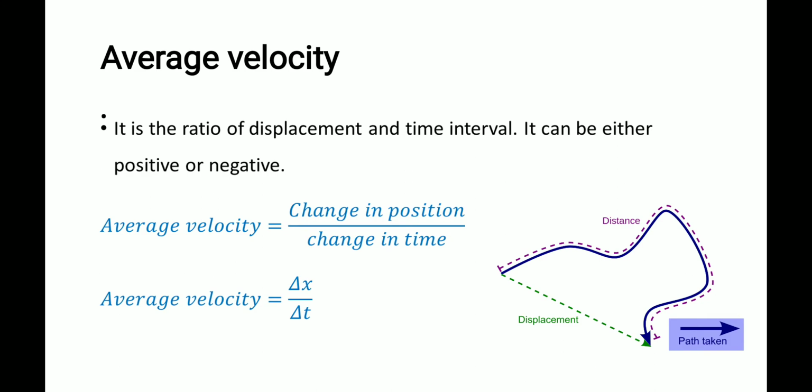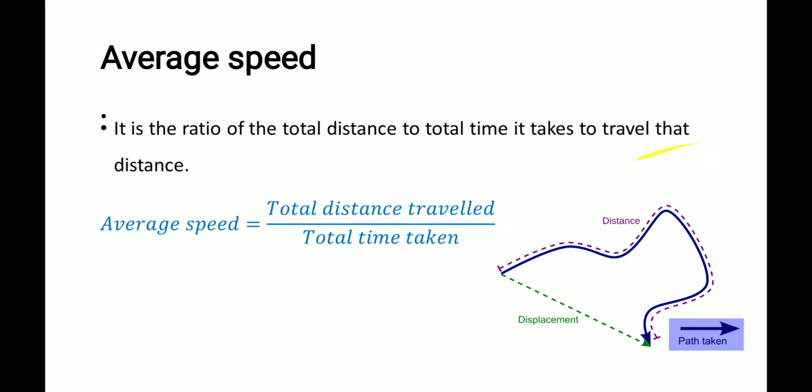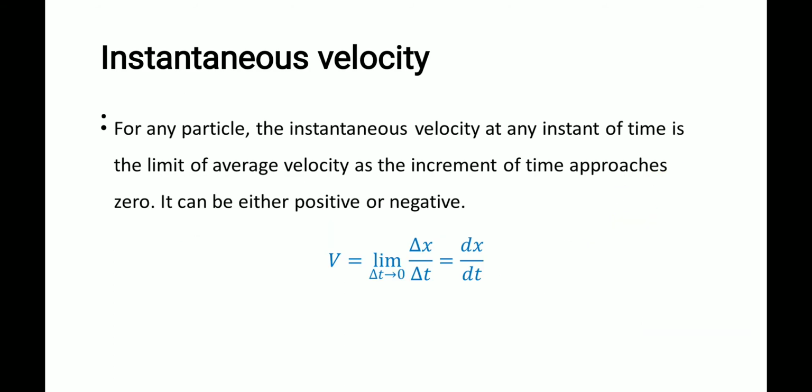This is total displacement divided by the time taken. It's known as average velocity. Then average speed. Here also distance traveled divided by total time taken, we will get the average. It's a scalar quantity we are measuring. Then instantaneous velocity: how much the velocity is at a particular second, which is instantaneous velocity.